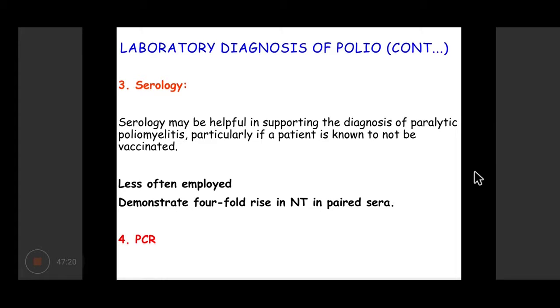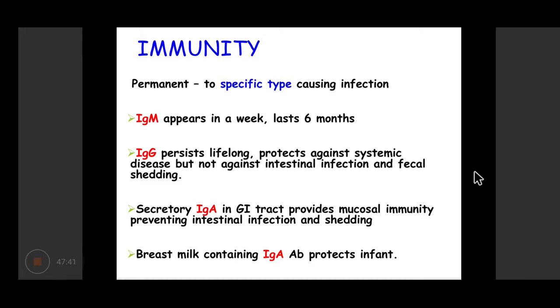So serology can also be helpful, particularly if the patient is known to be not vaccinated, because if the person is vaccinated, then he or she would be having some antibodies. And other than that, PCR is also available, but primarily any suspected patient, we do attempt culture. Immunity, IgM is recent type of antibody, so it appears early. IgG persists lifelong. But more importantly, IgA antibody, which is present in the GI tract, it provides mucosal immunity, prevents intestinal infection and shedding.